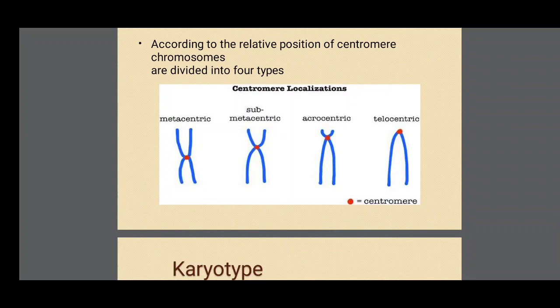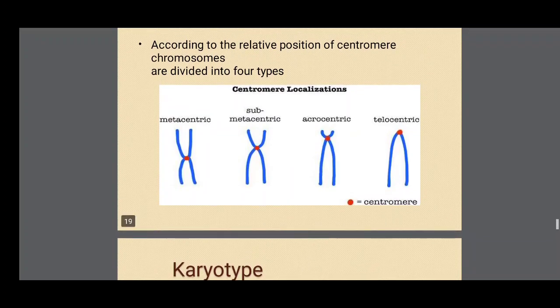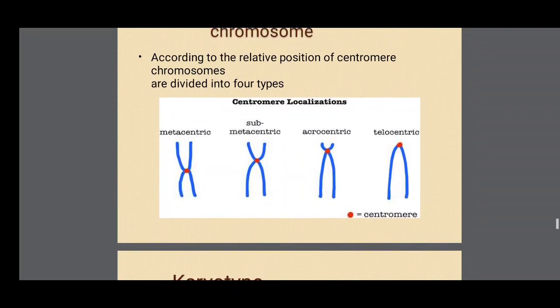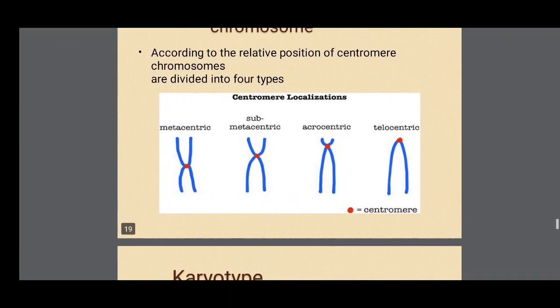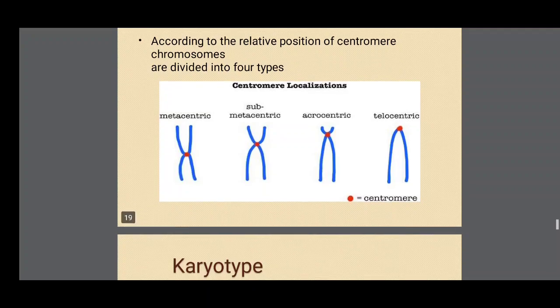In submetacentric chromosomes, the centromere is localized above the middle part of the chromosome. These submetacentric chromosomes appear L-shaped in anaphase. Next, acrocentric. In an acrocentric chromosome, the centromere is present near the end of the chromosome.